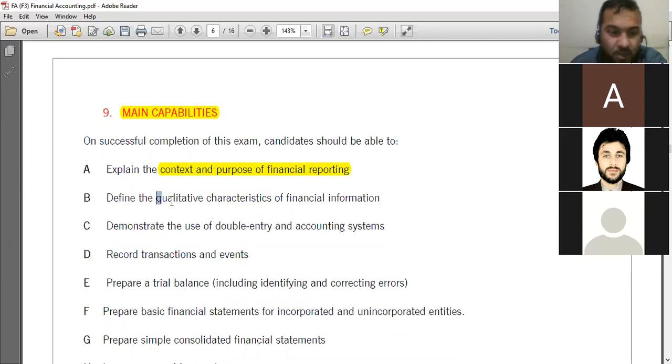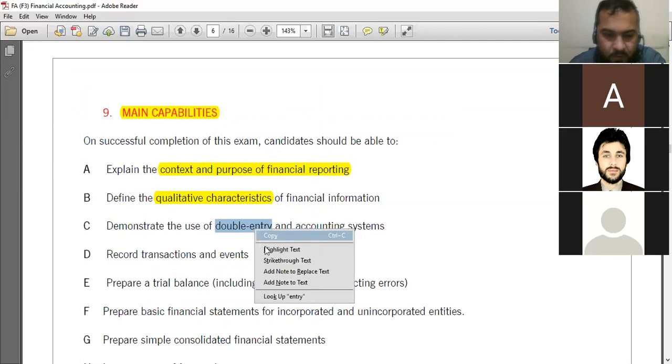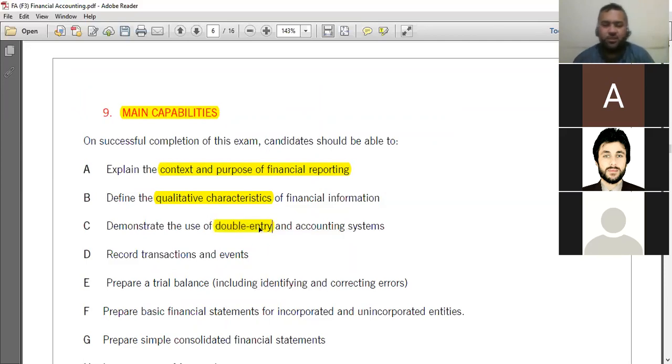Second thing, you will know about the qualitative characteristics. It means that when you are preparing the financial report, which feature must be present in your statement or report. Third thing, after the completion of the financial accounting paper, you will know about the double entry system, how to record different financial transactions in the books of account using a double entry system.